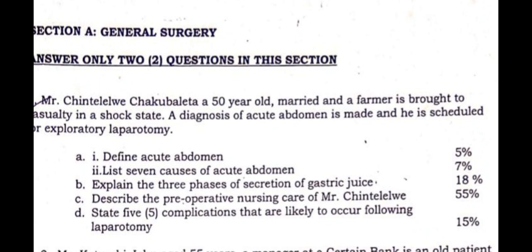Apart from that, there's also nerve damage. When they are making incisions on the abdomen, it's possible the medical personnel may cause damage to the nerves. Of course, if they cause damage to the nerves, it will bring about things like paralysis and the like.